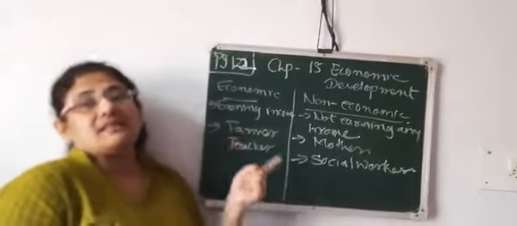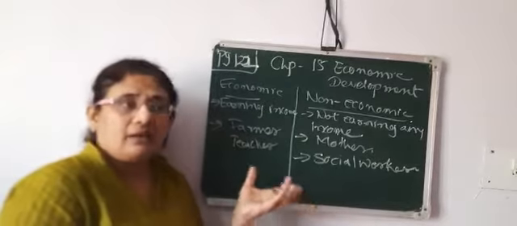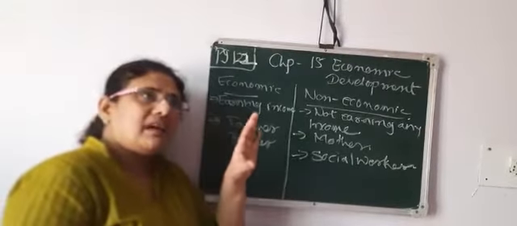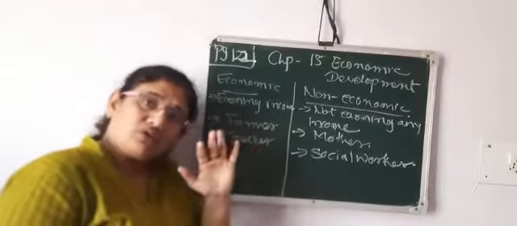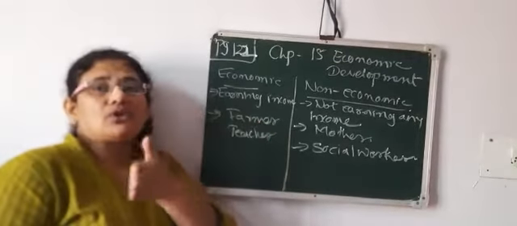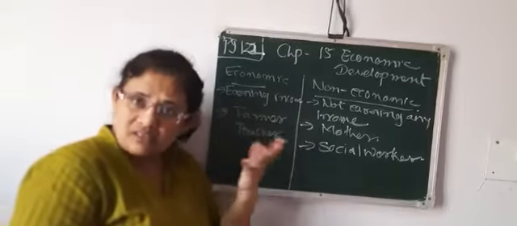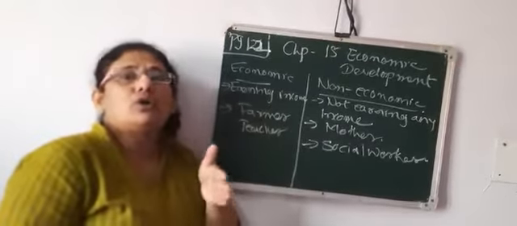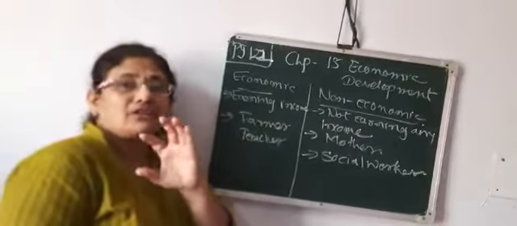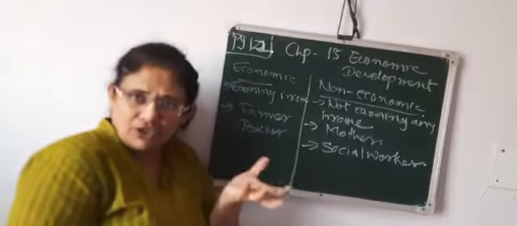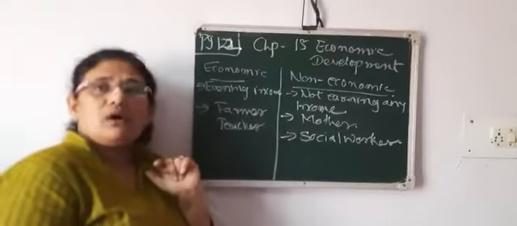Now the second is secondary sector. Secondary sector means what? A manufacturing sector. Manufacturing sector means, for example, I am having sugar cane. Sugar cane will be converted into sugar. For that, what is required? An industry is required, right? A process is required. Then it will be converted into gur or sugar. It will be manufactured and converted into a finished product. So that means a secondary sector.